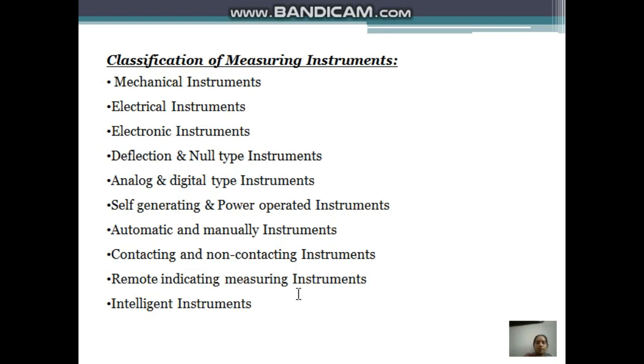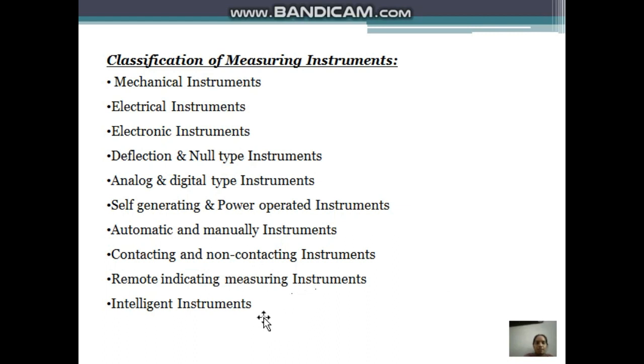So remote indicating measuring instruments. What are remote indicating measurement instruments? The primary sensing element will be at one place and the secondary sensing element will be at a different place. For example, at boilers, one cannot stand there and control the pressure and temperature. Mainly we will use sensors there. So there will be a primary sensing element at that position, and using the data transmission element you will get the output at some other place. So these come under remote indicating measuring instruments.